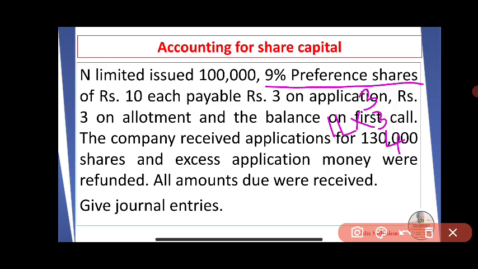The company received applications for 1,30,000 shares and excess application money was refunded. All amounts due were received. Give journal entries. Okay, this is the case of preference share problems.